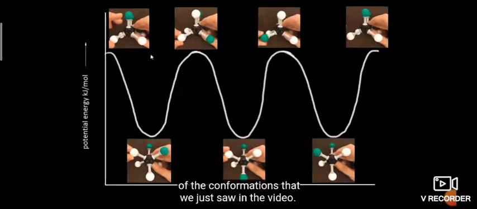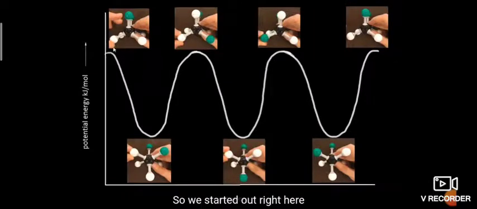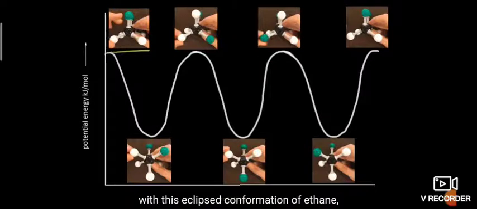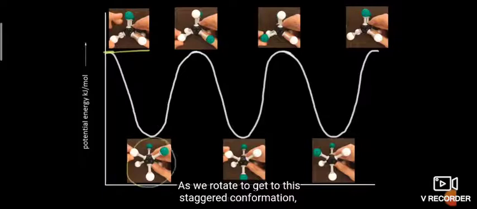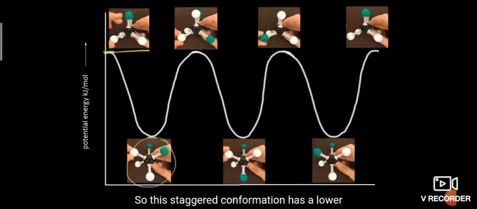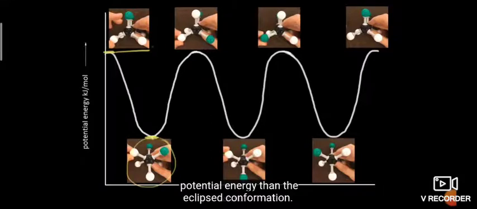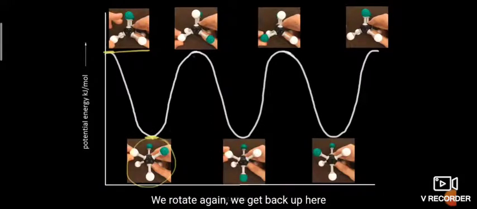If you draw the graph of potential energy for the staggered and eclipsed conformations, for staggered the potential energy is low and for eclipsed the potential energy is high.